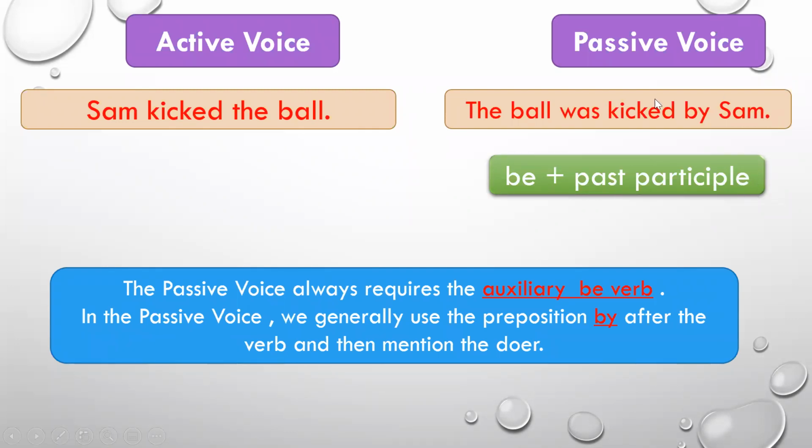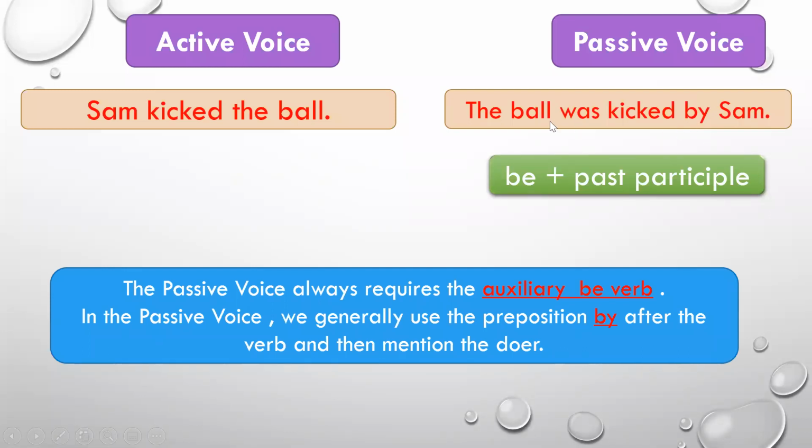This is clear. Now, what other difference can you see? See, Sam kicked the ball. The ball was kicked by Sam. Now the preposition by. Do you see that in the passive voice sentence, we are using the preposition by. We always use the preposition generally. In very few cases, we don't use the preposition by.